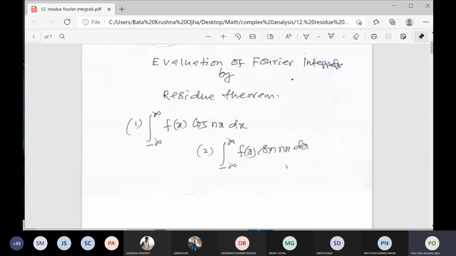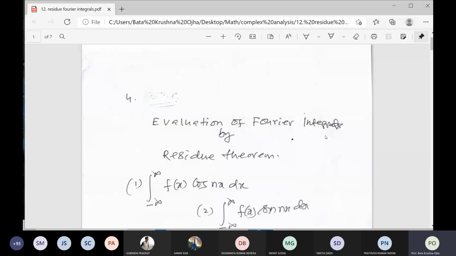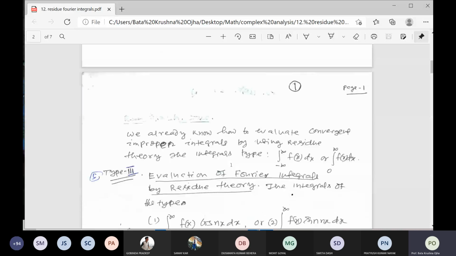So now, I have just given you hints. We already know how to evaluate a convergent improper integral by using the residue theorem and also finding the limit. So what type of integral is that? Minus infinity to infinity of f of x dx, or 0 to infinity of f of x dx. So this is a third type of integral: evaluation of Fourier integral by residue theorem.